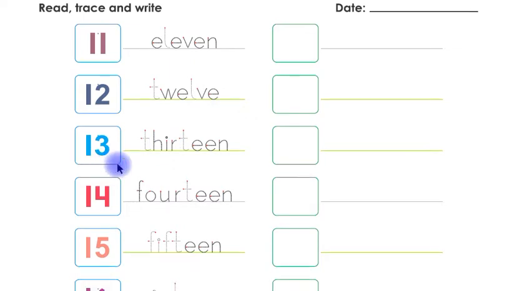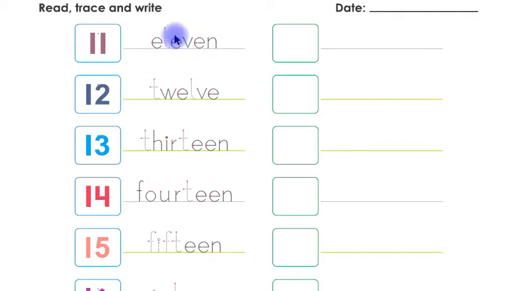This is 13 in number and this is 13 in word. This is 14 in number and this is 14 in word. This is 15 in number and this is 15 in word.